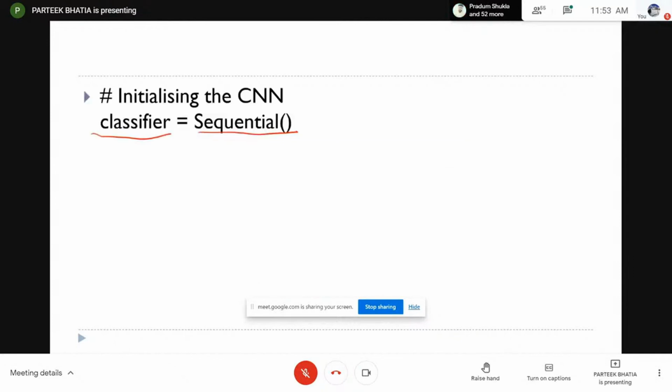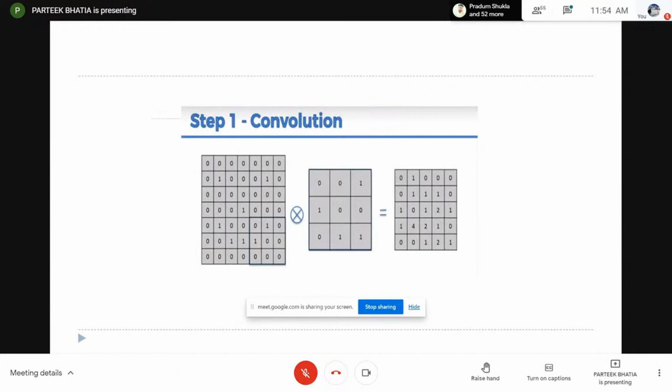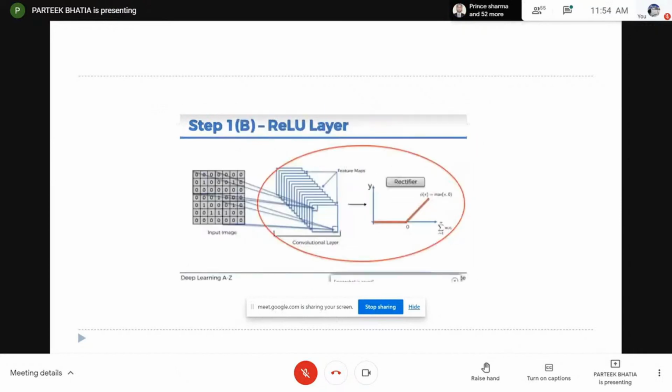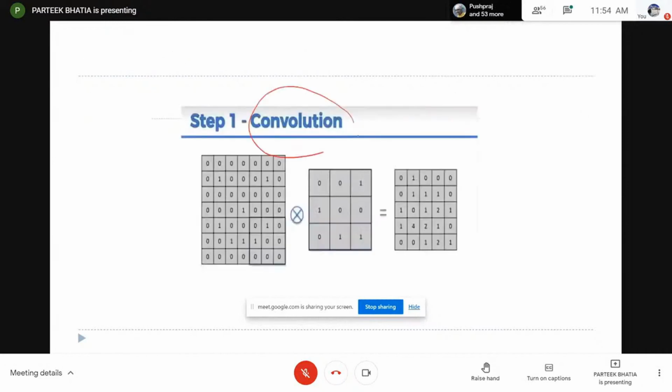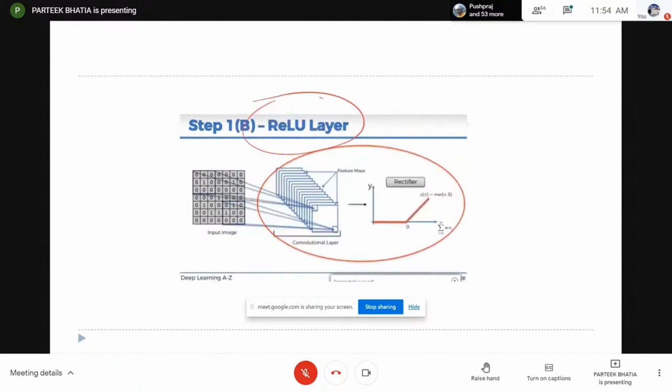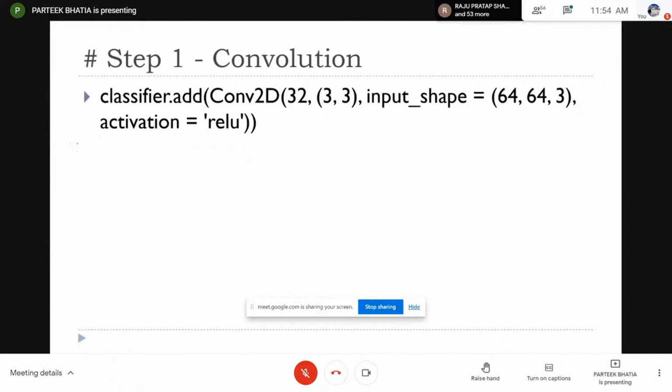You know that over this classifier, we have to build multiple layers, which are convolutional, ReLU, and all those. So here you can see that in the first step I am building the convolutional layer with the ReLU activation function. Let's see the code for this. This is just a one-line code. So this is the beauty of this convolutional model. Here you can see that I am adding a layer with the method called add.